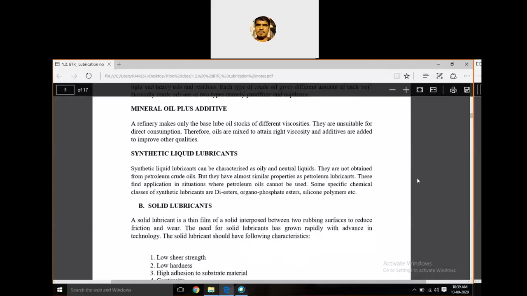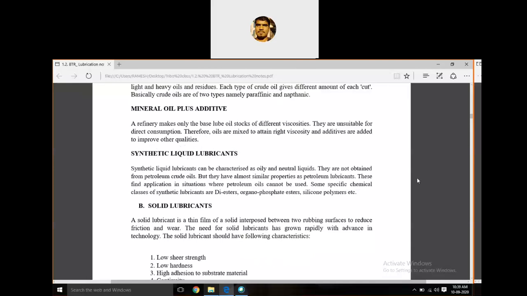Next, synthetic lubricant oil. Synthetic means man-made. These are neutral liquids, oils such as petroleum crude oil derivatives, as well as organic phosphate esters and silicone polymers. These are synthetic lubricants. Along with that, there are so many oils. Even vegetable oils can be used as a lubricant, also animal oils and fatty oils. There are so many types of liquid lubricants.